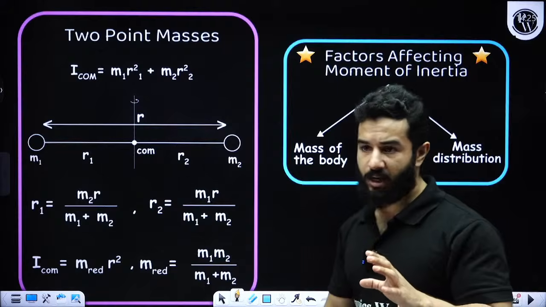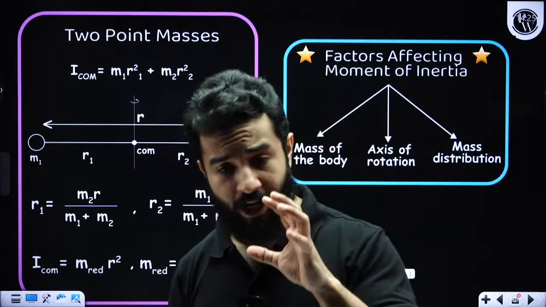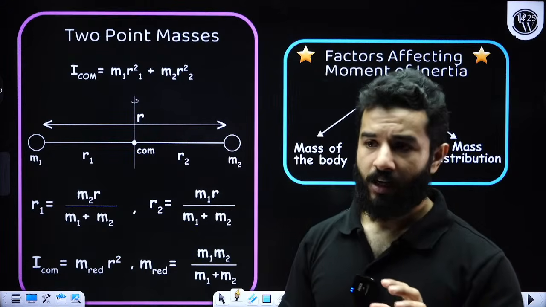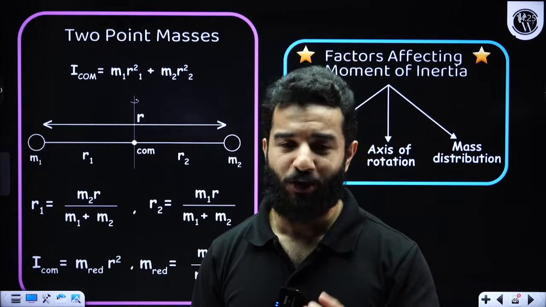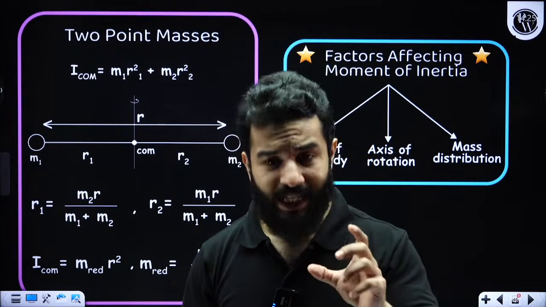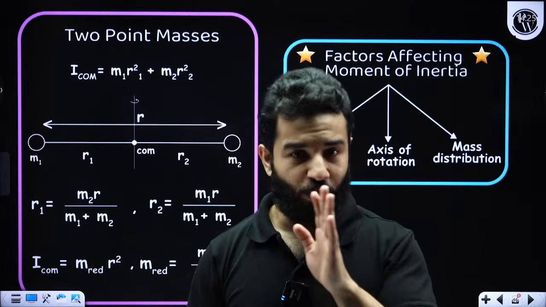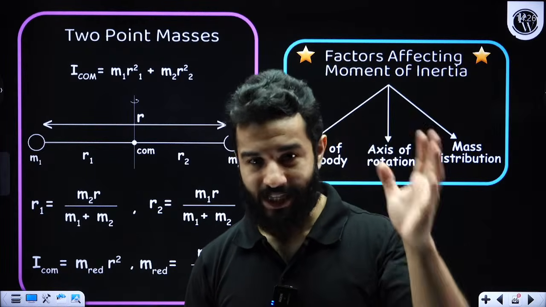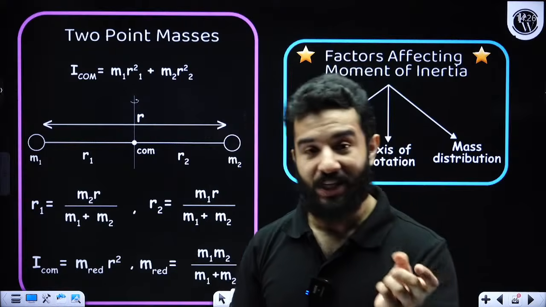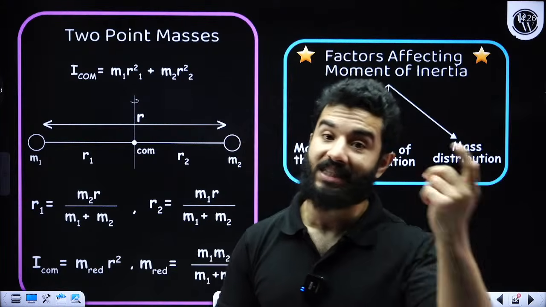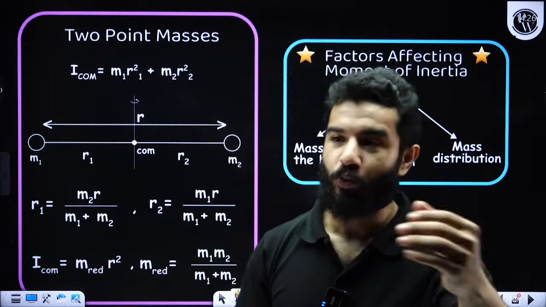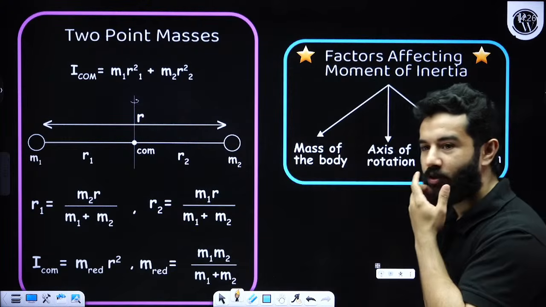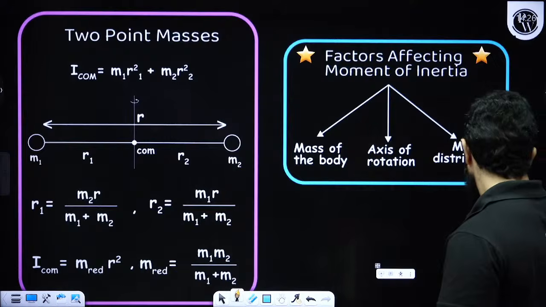In this entire chapter, axis of rotation is very, very important. Please don't simply remember that moment of inertia is ml square by 3 or ml square by 12. Completely remember that moment of inertia of a rod about an axis passing through one of its edge and perpendicular to its length is ml square by 3, and perpendicular to its center of mass is ml square by 12, and so on. Clear? All right.